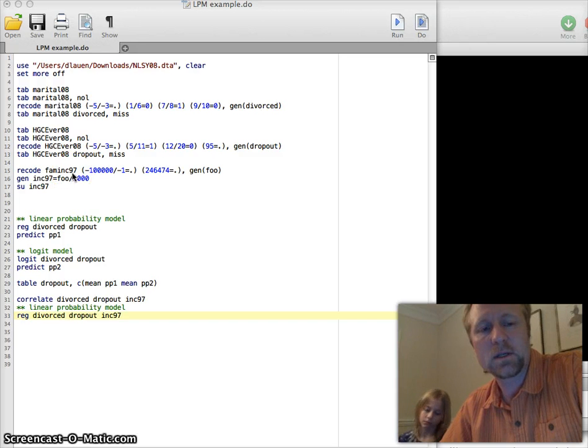And family income is continuous. So we have two right-hand side variables, one continuous, one binary, and a binary outcome. We're going to estimate this with ordinary least squares regression with Stata's regress command, then compare it with results from the logit model, and then interpret all the results.